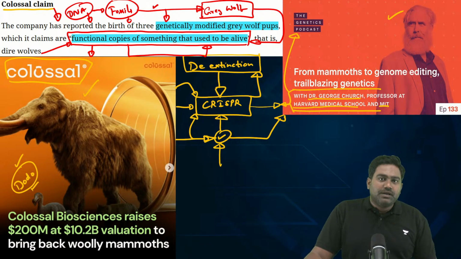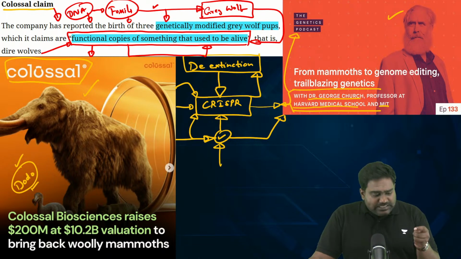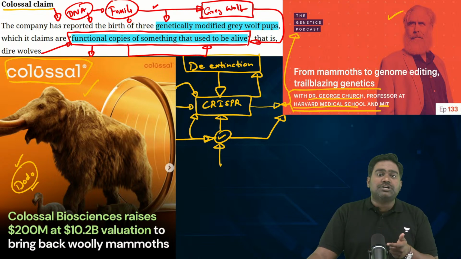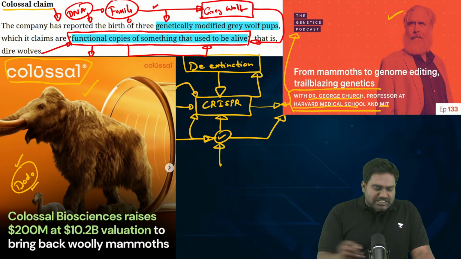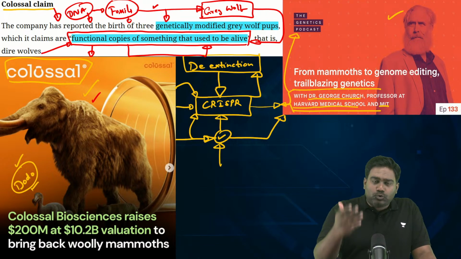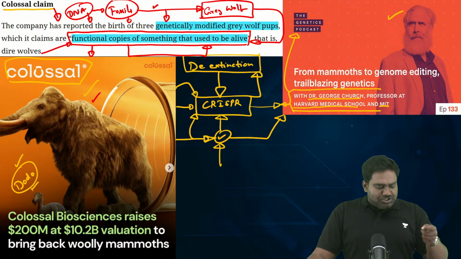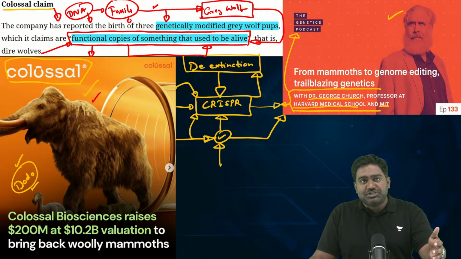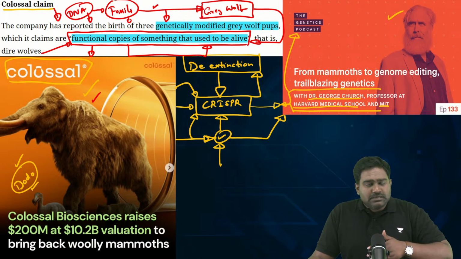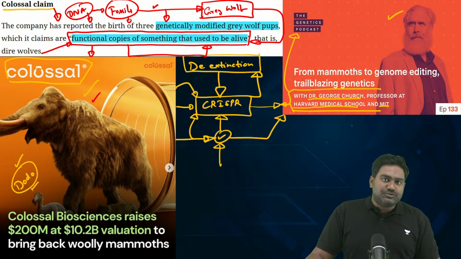But based on this de-extinction project, which has gained a lot of global popularity in the last few years, this company led by Dr. George Church has raised millions and millions of dollars in funding. Just for the mammoth de-extinction project, the company has received up to 150 to 200 million dollars in funding. Similarly, for the direwolf project, the dodo project, and the Tasmanian tiger project, the company has been able to raise millions of dollars in funding, and the company is valued at several billion dollars today.